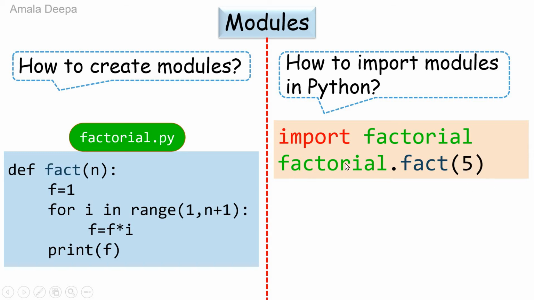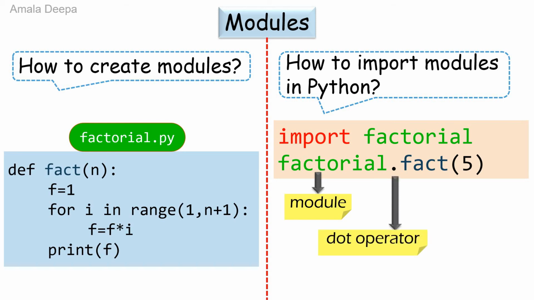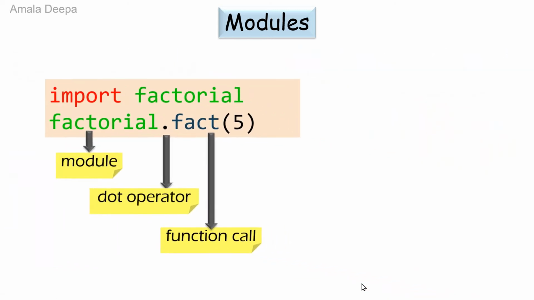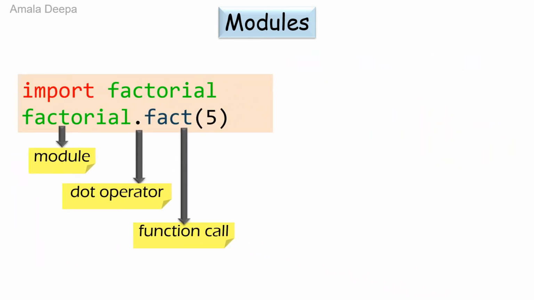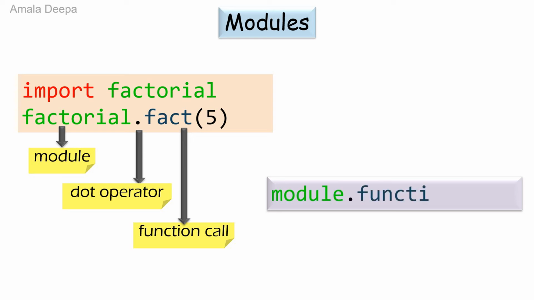In this statement, factorial.fact(5), factorial is the name of the module, dot is the dot operator, fact(5) is the function call. Therefore, the syntax for using a function within a module is module.function call.